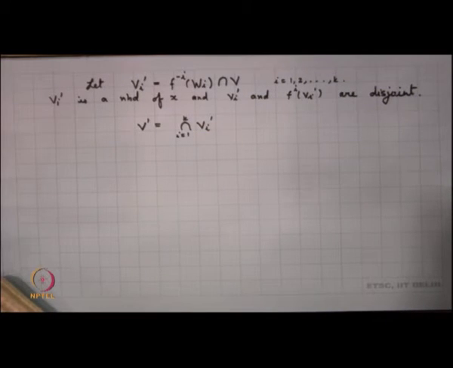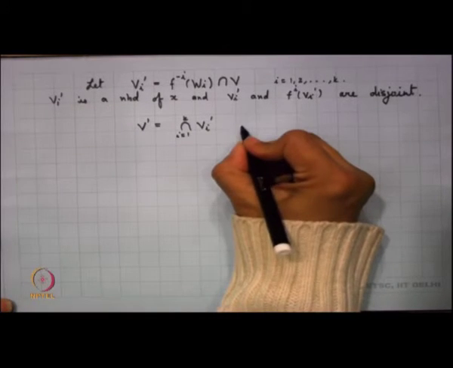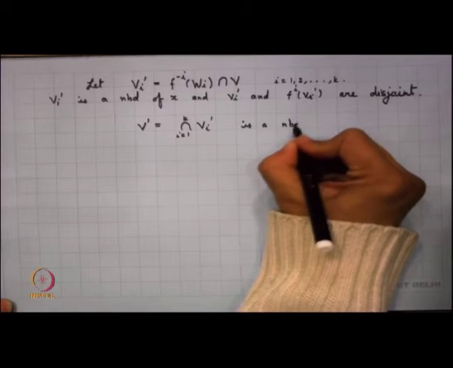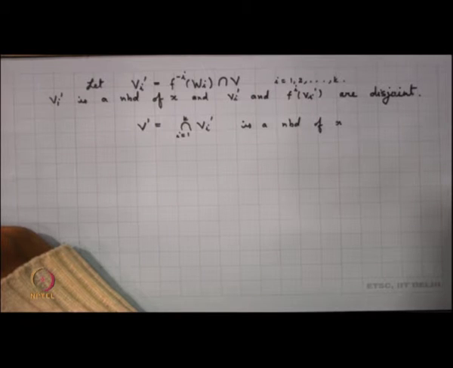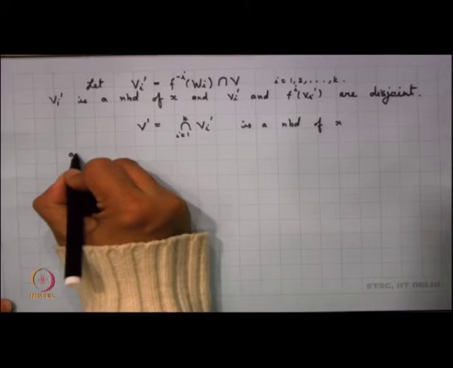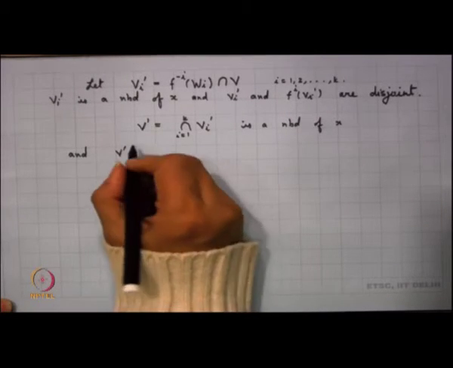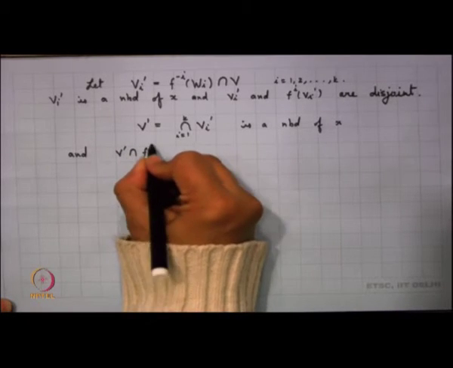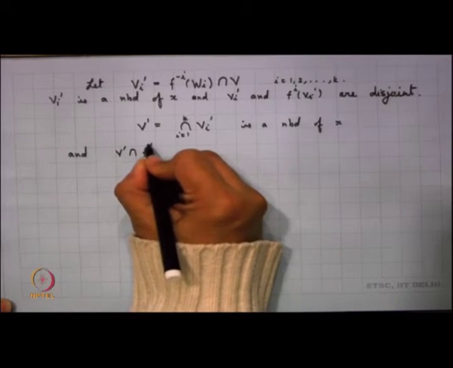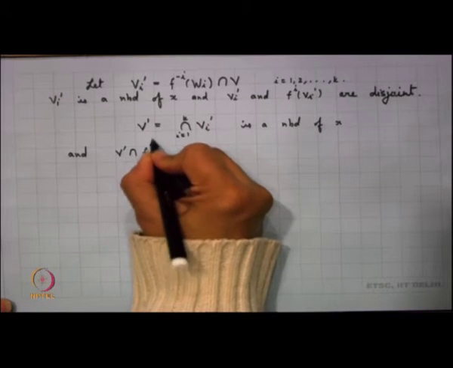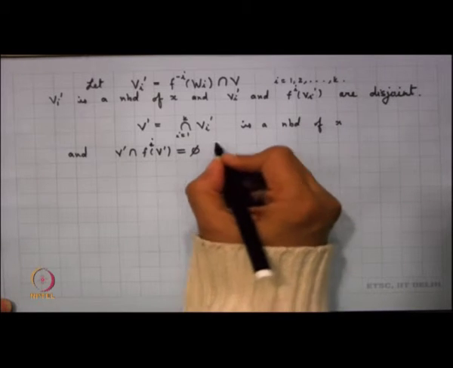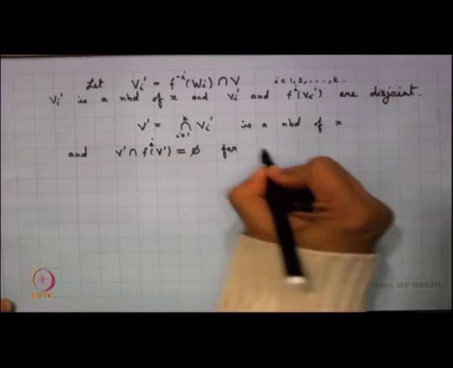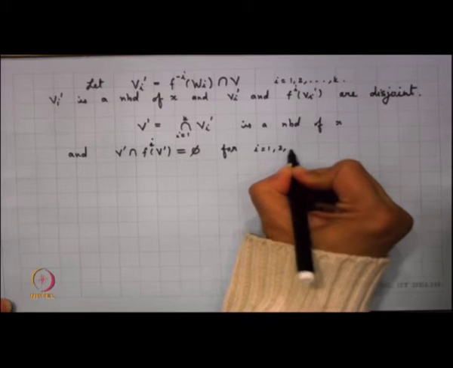Then what we observe here is that V prime is a neighborhood of x, and furthermore, V prime is disjoint from f^i of V prime for all i going from 1 to k.